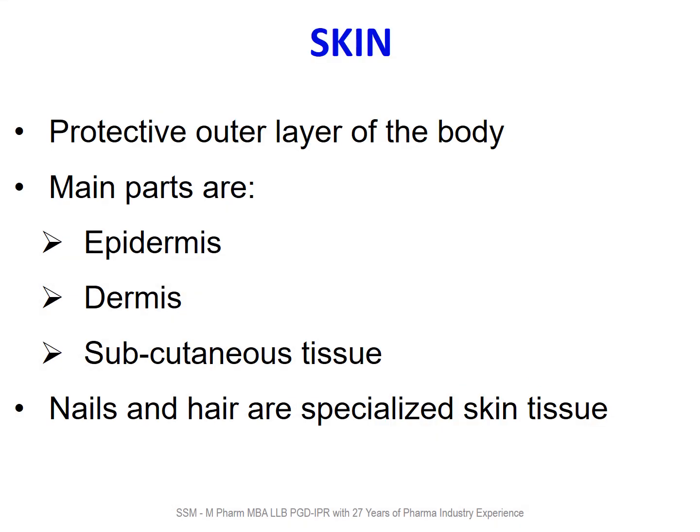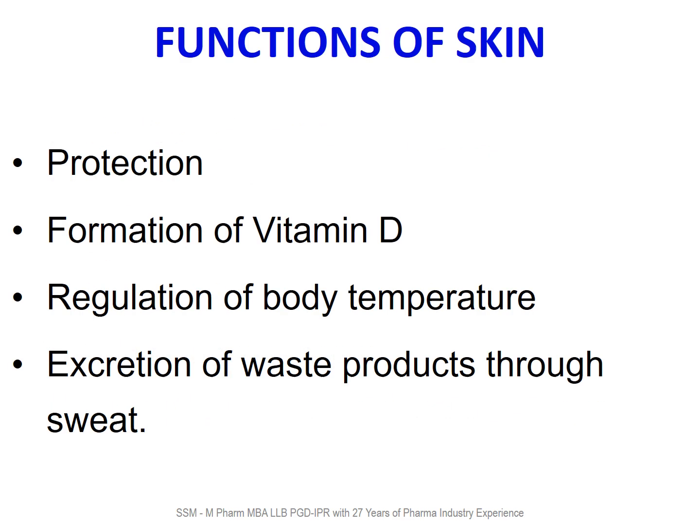Skin provides a protective outer layer to the body. Main parts of the skin are epidermis, dermis, and subcutaneous tissues. Nails and hair are specialized skin tissues. Functions of skin: protection, formation of vitamin D in presence of sunlight, regulation of body temperature, excretion of waste products through sweat.